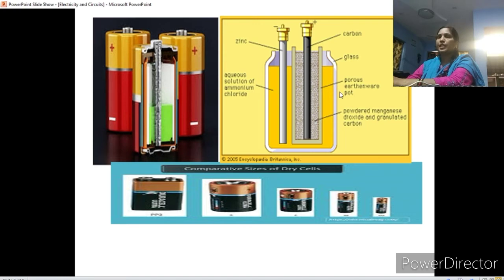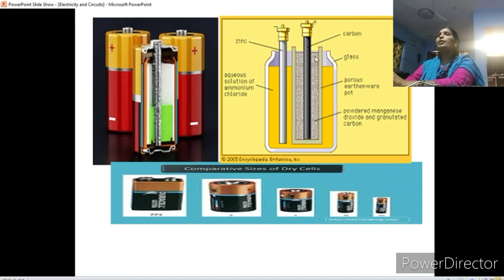Even in our wall clocks and in our remotes, we will see these types of dry cells. Toys, toy cars and many play items also work with the help of dry cells. They have chemicals which, with the help of the positive terminal and negative terminal, move the electrons with the chemical energy.